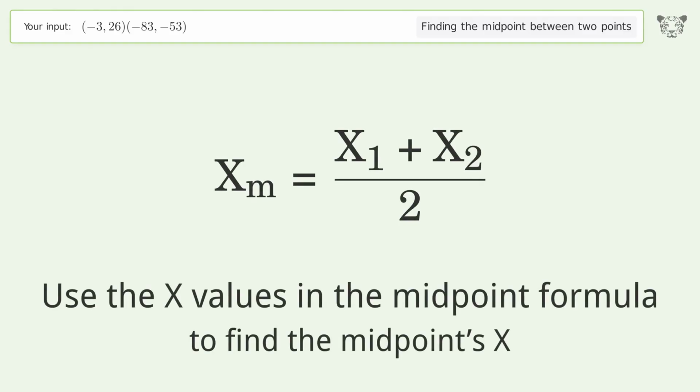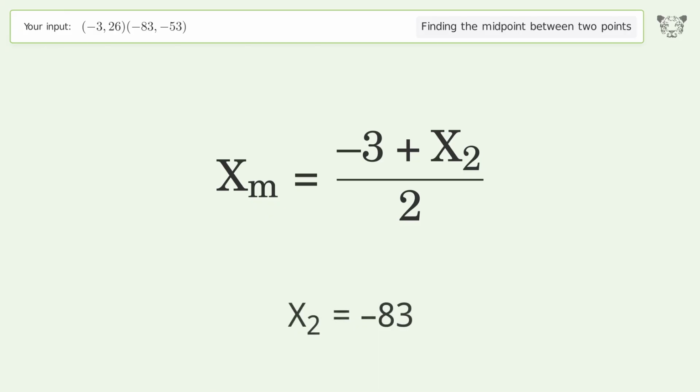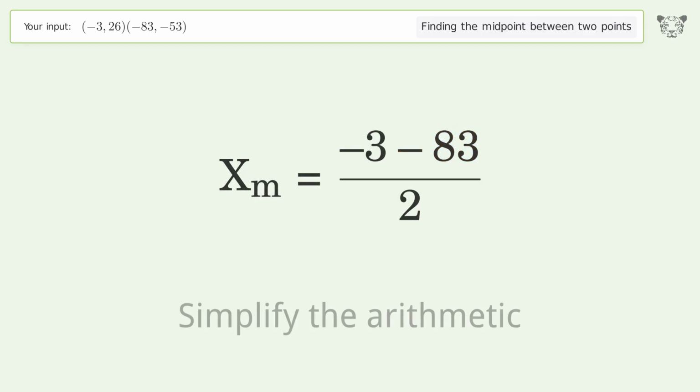Use the x values in the midpoint formula to find the midpoint's x. x1 equals -3. x2 equals -83. Simplify the arithmetic.